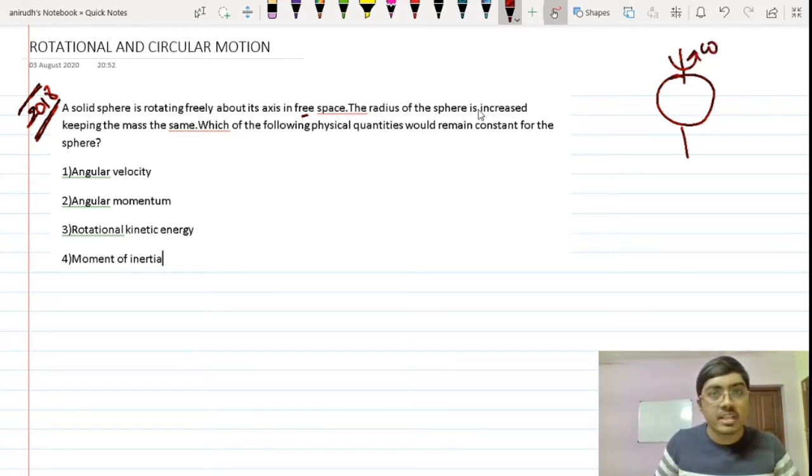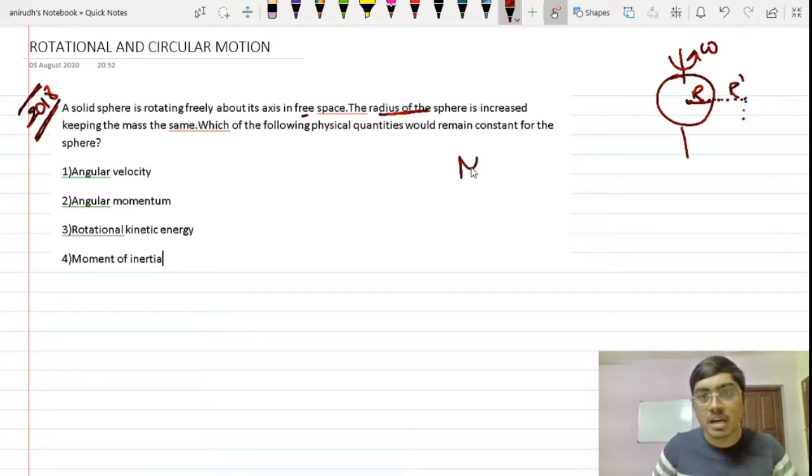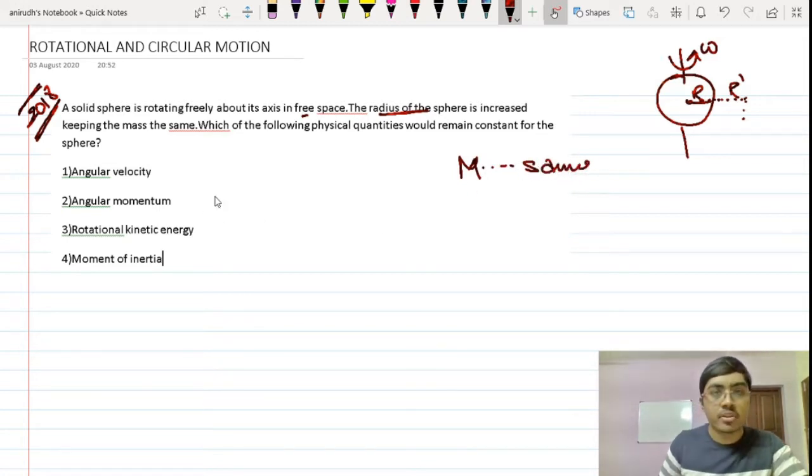Now the radius of the sphere is increased. So this was the initial radius, now it is increased to this much, and this is the new radius. You can say keeping the mass the same. Mass is actually the same. Now we need to find out which of the following remains constant for the sphere.